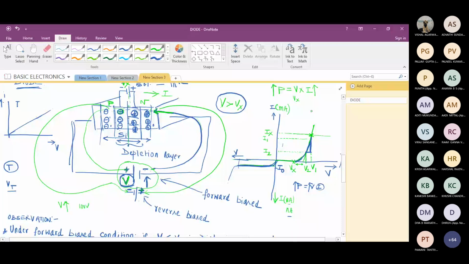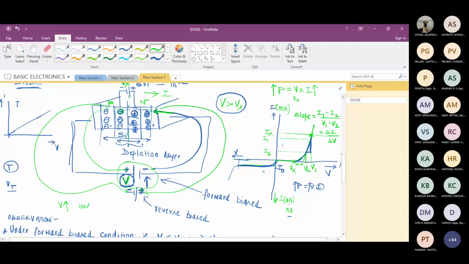I1 minus I2 upon V1 minus V2. All agree with this? Yes or no? Yes, sir. Okay. If this I1 minus I2 is a very small quantity, can I write it as delta I by delta V? If the difference is small, can I write it as delta I by delta V?